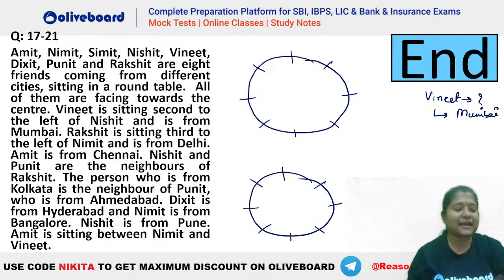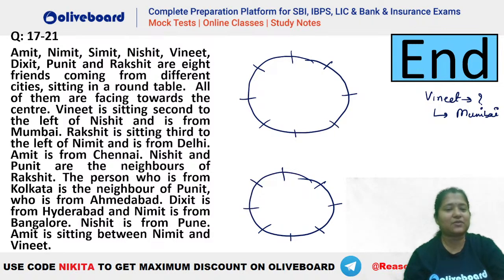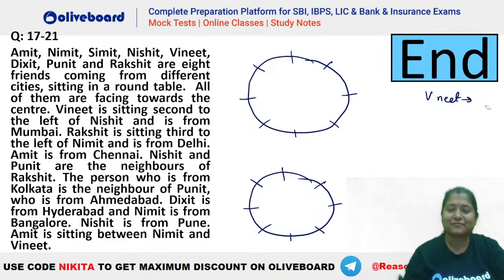So you can see there are 8 people, right? 8 people seated around a circular table facing the center. Now it is said Vineet is second to the left of Nishit and is from Mumbai. That is also given, right? It is also written. सब तो दे ही रखा है, I guess. चलो ठीक है, ये भी दे रखा है.